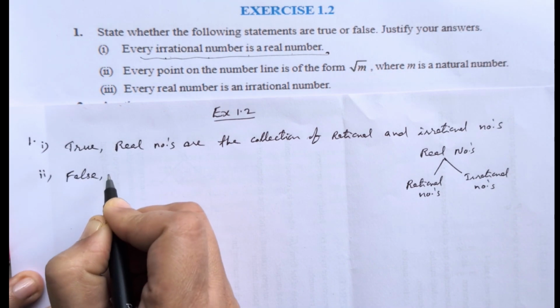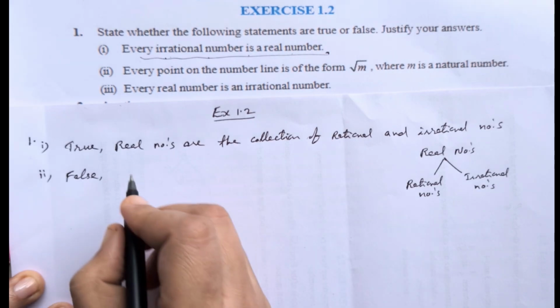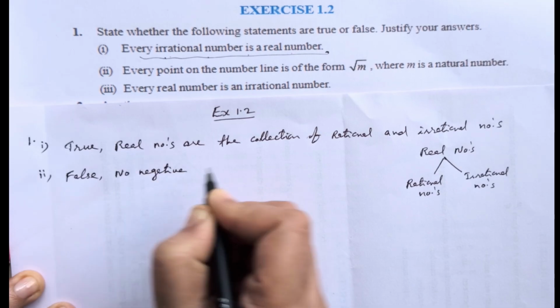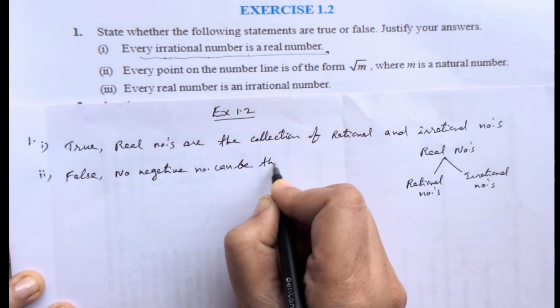What's the reason? No negative number can be the square root of any natural number.